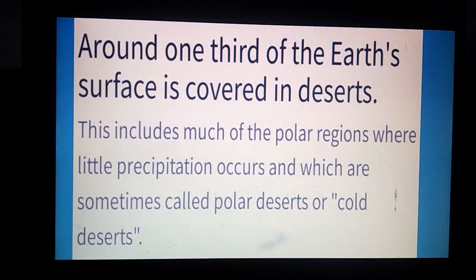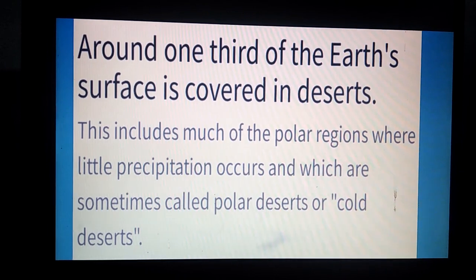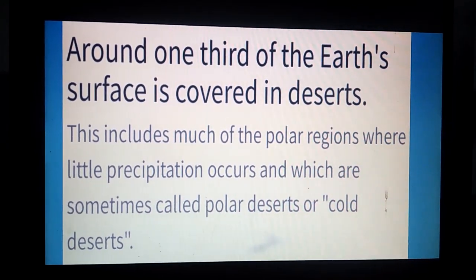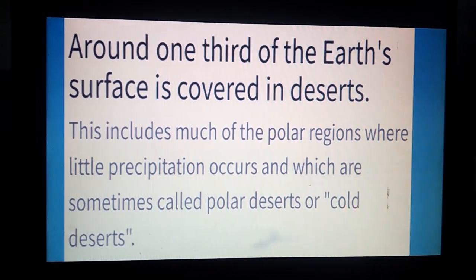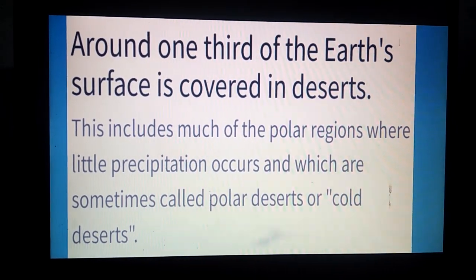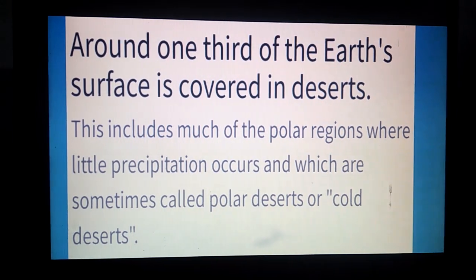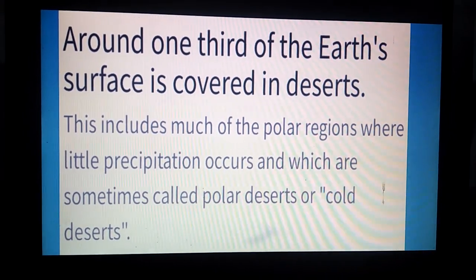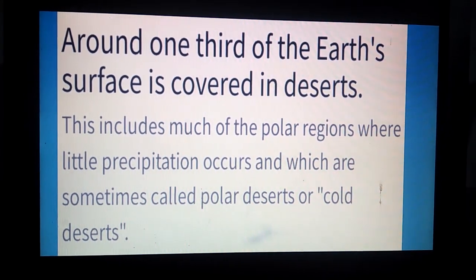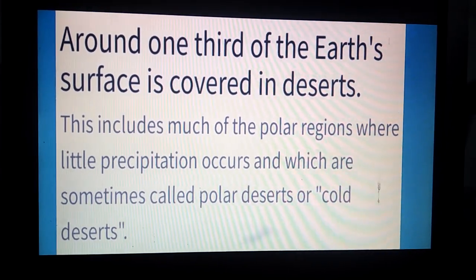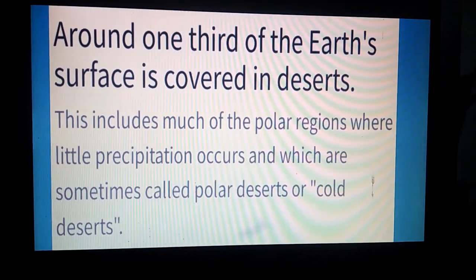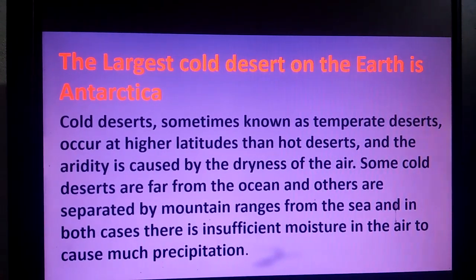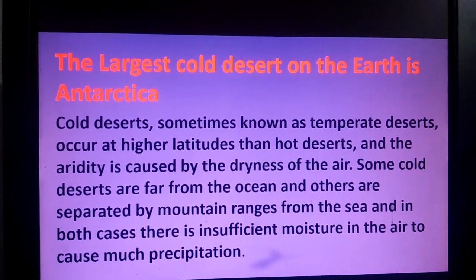The next thing which we have to learn is about the importance of the deserts. They are also an important part of the earth, and so around 1/3 of the earth's surface is covered in deserts. This includes much of the polar regions where little precipitation occurs and which are sometimes called polar deserts or cold deserts. The largest cold desert on the earth is Antarctica.